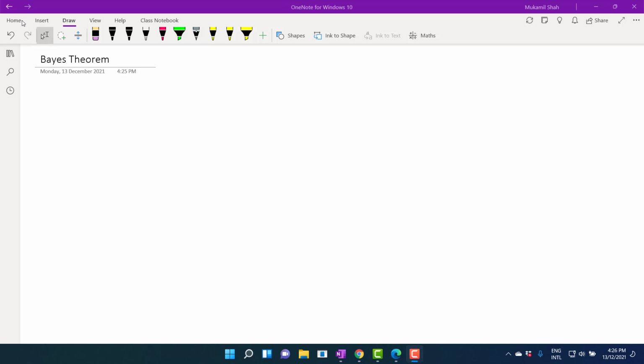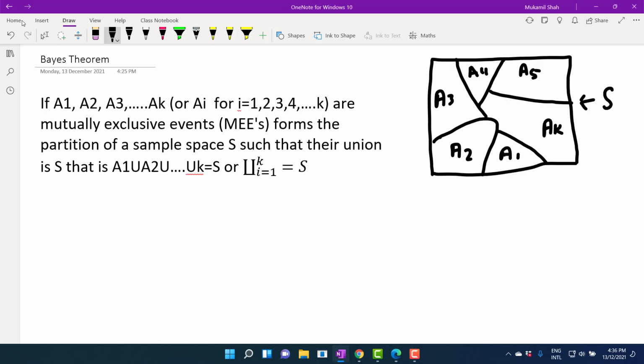Well, today in this lecture we are going to discuss Bayes theorem. We will state and prove Bayes theorem. So first of all we state Bayes theorem. So let us discuss it. Though this is not the complete definition, let us state it step by step.